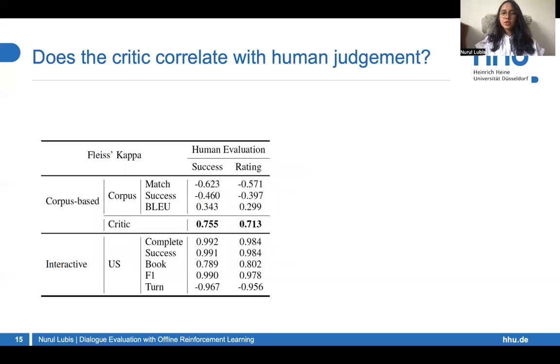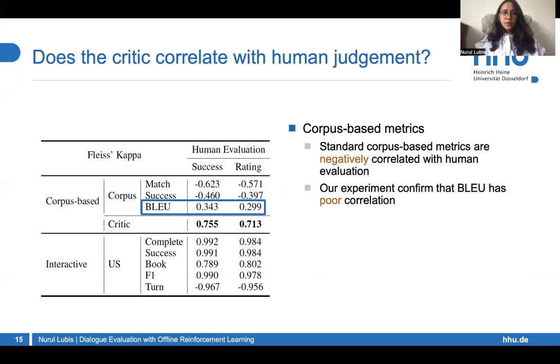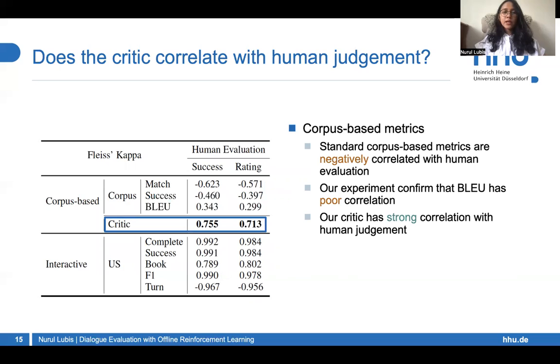We can see a better picture once we look at the correlation with human judgments measured with Fleiss' kappa. We see that standard corpus-based metrics are negatively correlated with human evaluation, which is surprising. We confirm that BLEU has poor correlation, whereas our critic has a strong correlation at above 0.7.